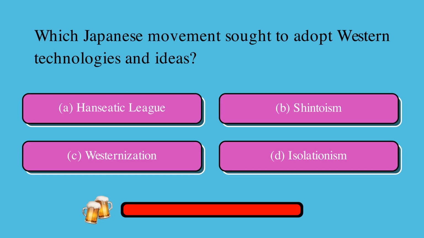Which Japanese movement sought to adopt Western technologies and ideas? Is it A, Hanseatic League, B, Shintoism, C, Westernization, or D, isolationism? The correct answer is C, Westernization.